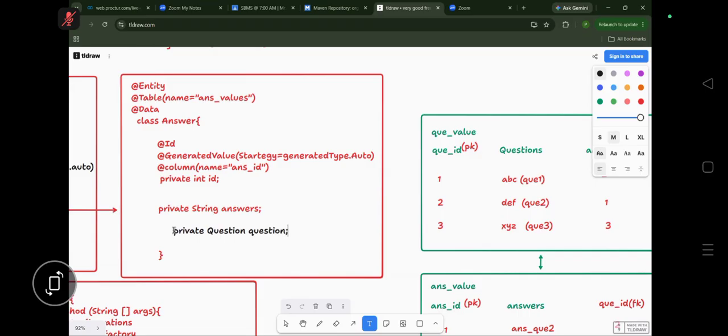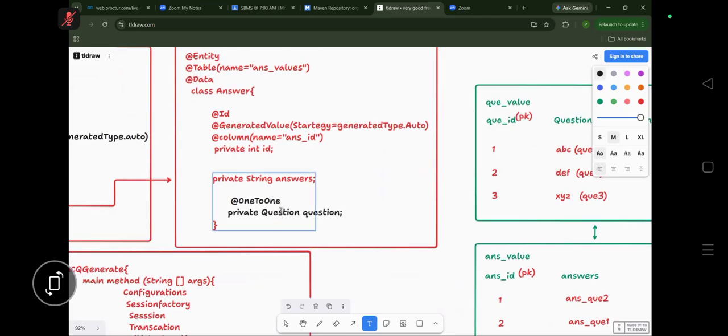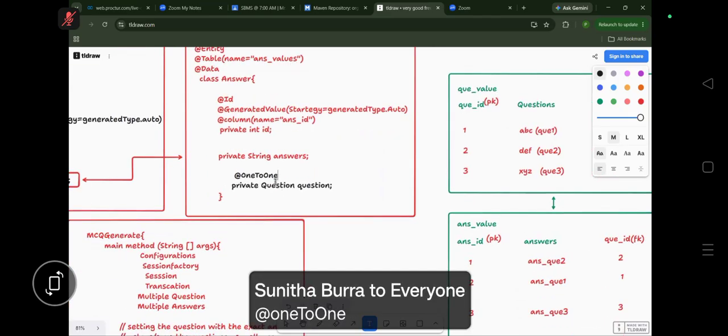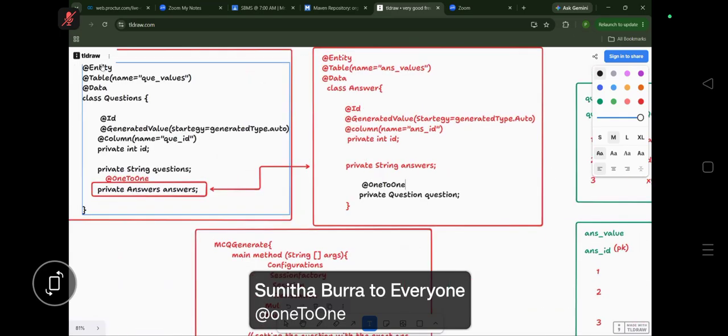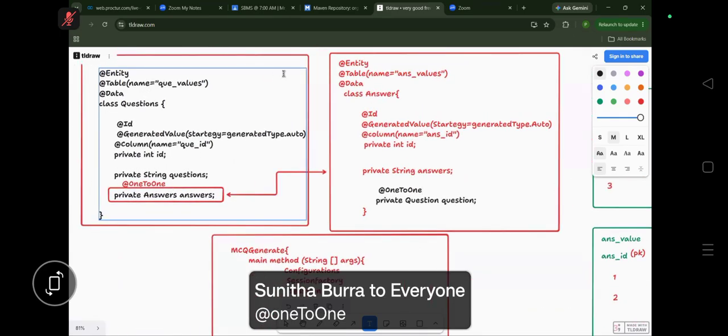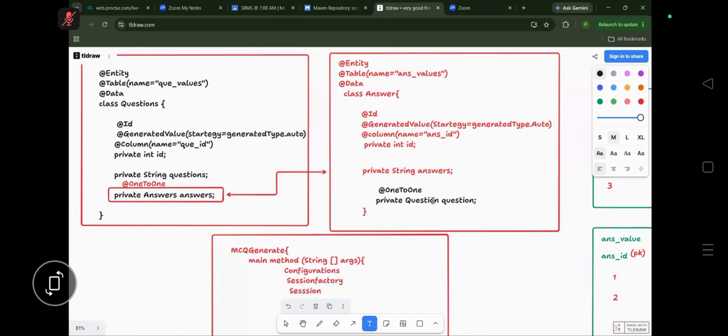Yes, questions are there. Now here, if I give the annotation, which annotation guys? @OneToOne means from this side also you are giving the relation, processing the answer here. Everybody understand: one question has one answer, and one answer has one question. In the same way, one answer has what guys?